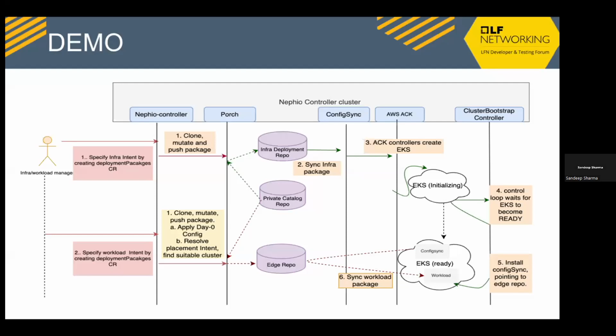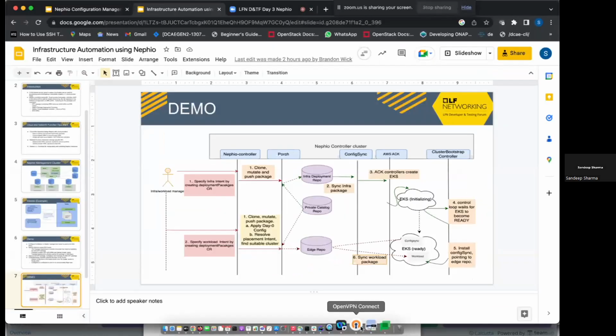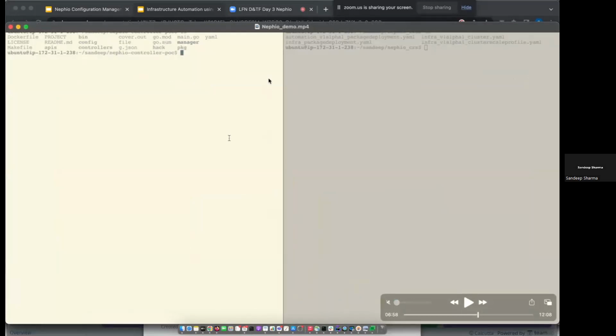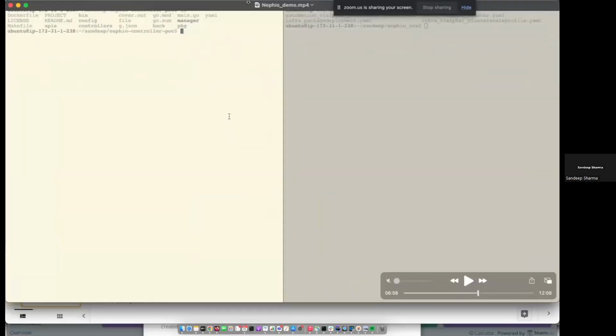And so I have this demo recorded, and I will play that recording and talk through it. Can you see the terminal? Yes, sir. Okay, great.